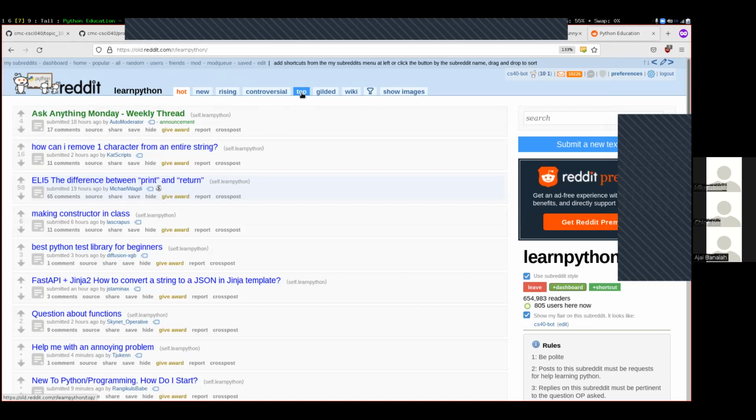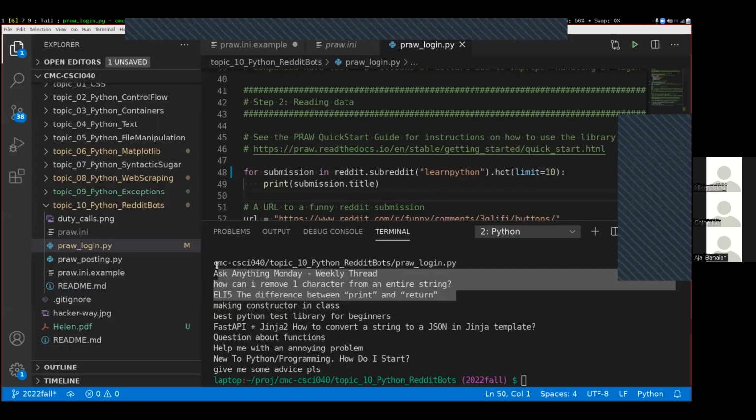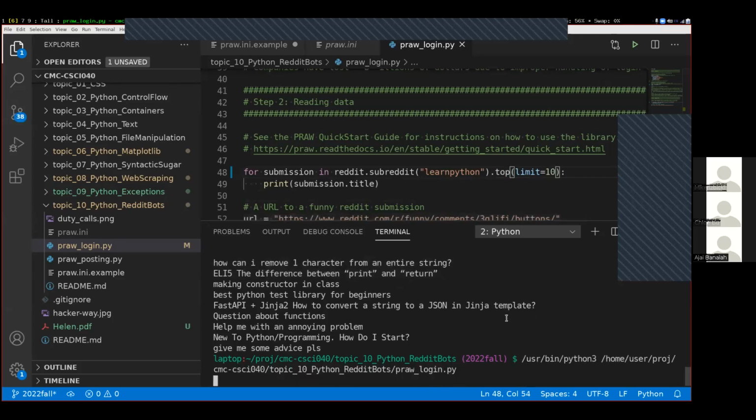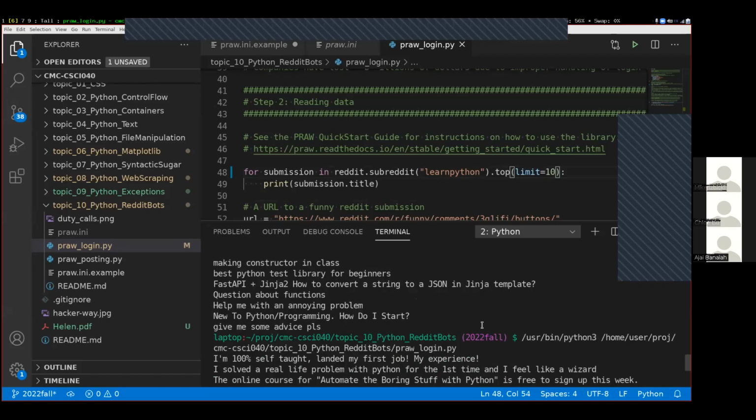So over here, again, we can see on the web page, if I click on the top button up here, we get a different set of submissions that people have posted down here. And so if we come back over here, change this word hot to the word top like that, save that, down here, up arrow, rerun it, and we'll see that we get a different set of things returned down here. They correspond to the new web page.